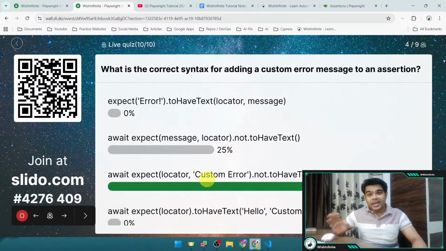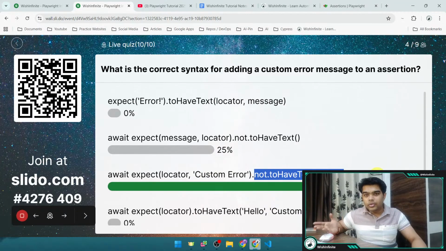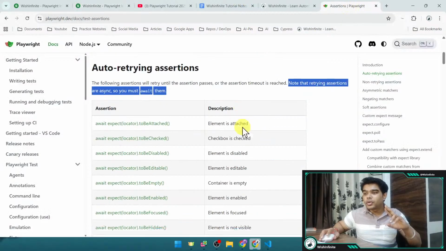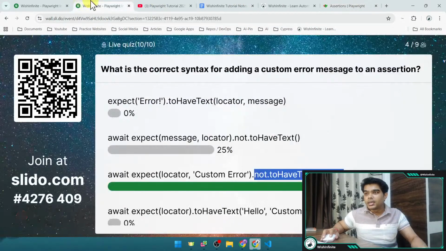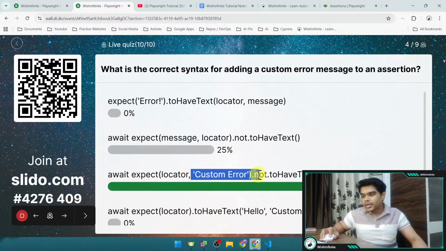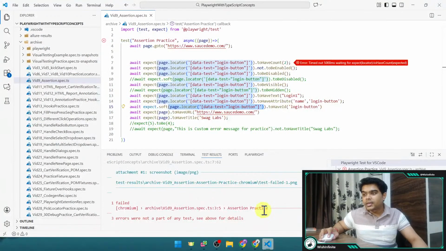It can be any error message, that is a string, which we need to provide. And here you need to do your assertion. You can use any method, to have type, to have value, or any assertions which you want to use from this particular list, right? And then this particular error message would be visible once it is getting failed, right?